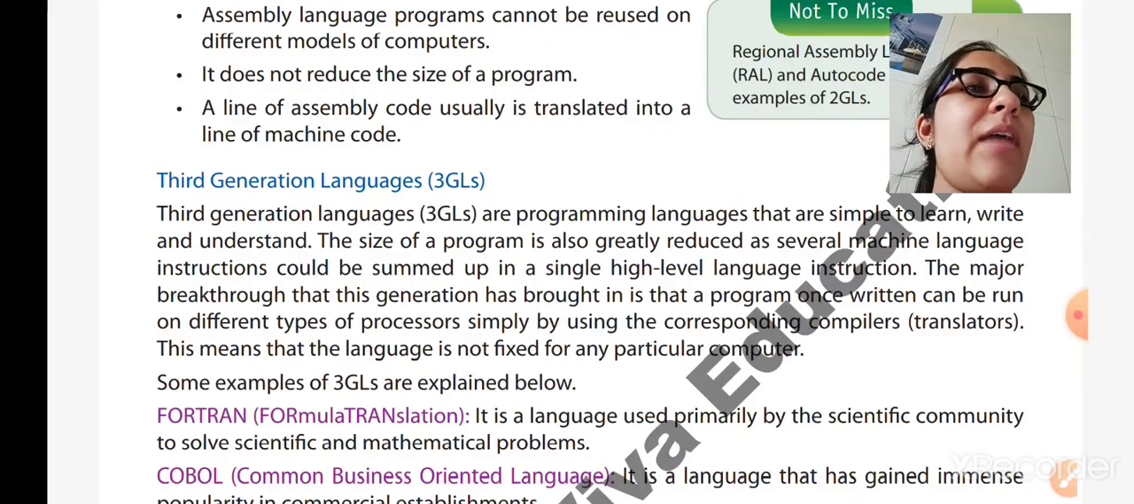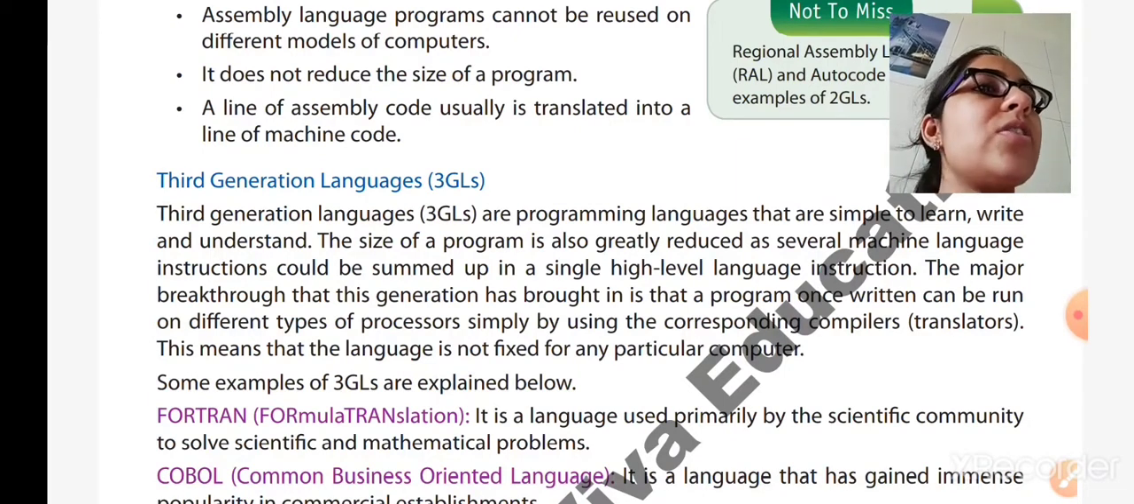The languages have both disadvantages and advantages. We have studied the advantages: it is small in size because several machine level lines are summed up into one high level language instruction. Then, third generation languages are very simple to learn, write and understand. So these both are the advantages. Now we will move forward to the disadvantages.